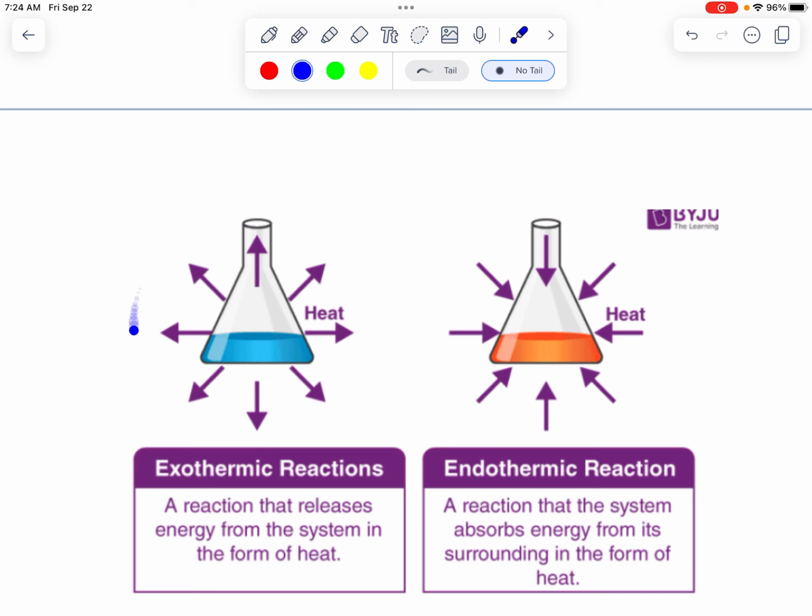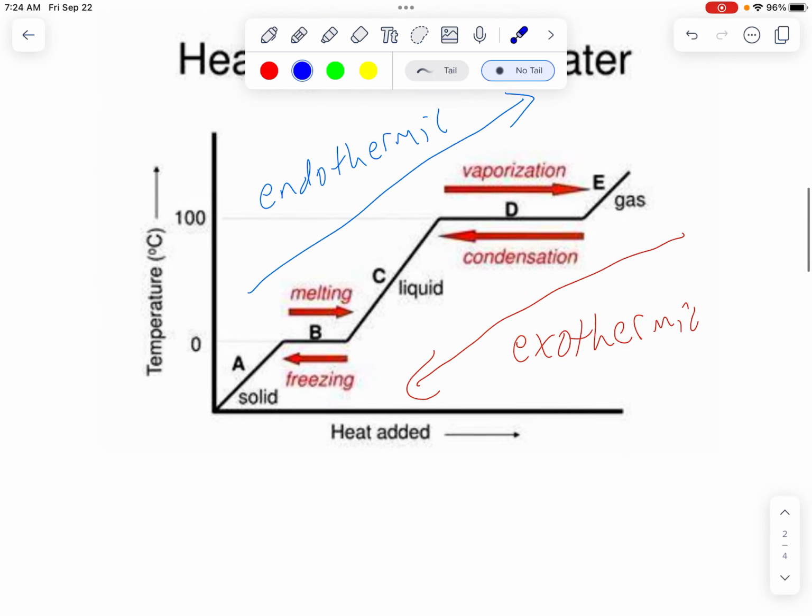Now, you think of a freezer as cold, so it doesn't really make sense, but if you feel the back of the freezer, it will feel warm, and that's where all the heat is going. The freezer pulls the heat out and puts it off into the back of the freezer. It's all the heat energy that was in your water that's being lost to turn it into ice, so it cools down from a liquid to a solid. Same with a gas: if there's steam and it cools off into a liquid, it has to give off energy, okay? So all of these processes would be exothermic. They're losing heat energy, which means the heat energy has to be going out into the environment. So these would feel hot, going this way would feel cold, endo versus exothermic, okay?